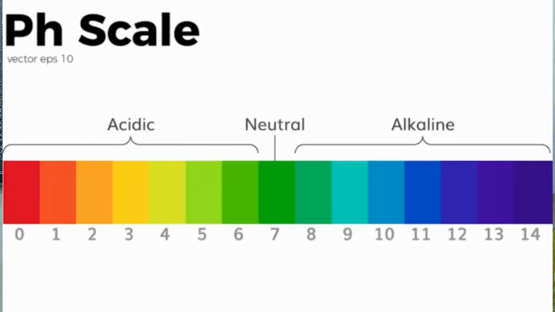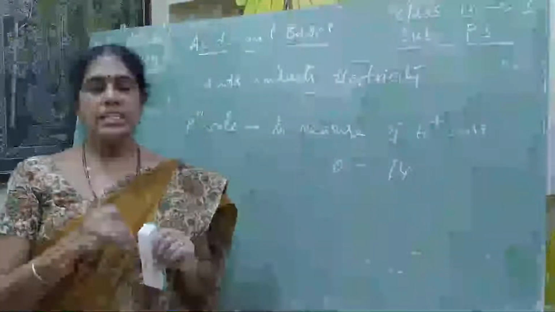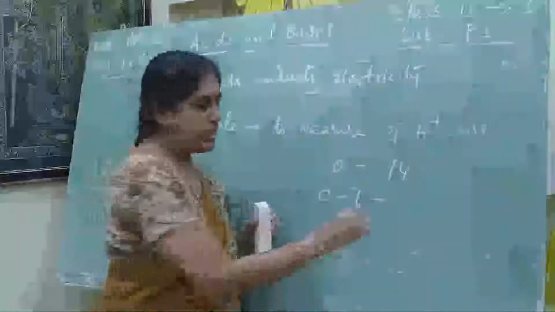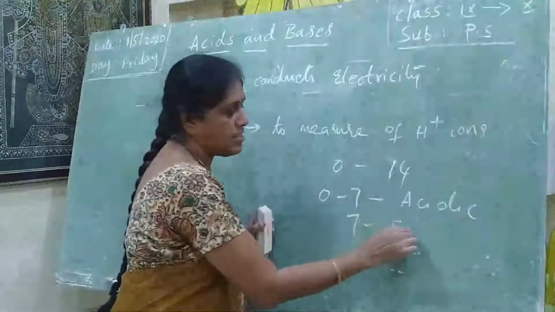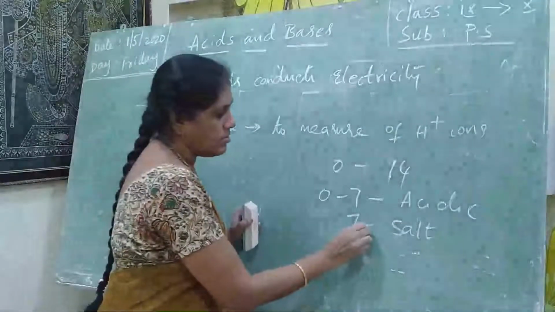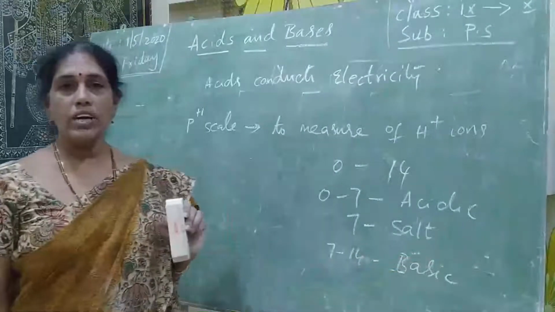So when the pH scale is introduced in any solution, if the reading is between 0 to 7, that solution is acidic. If the reading is exactly 7, that is a salt solution or neutral, and 7 to 14 is a basic solution. Are you clear, students?